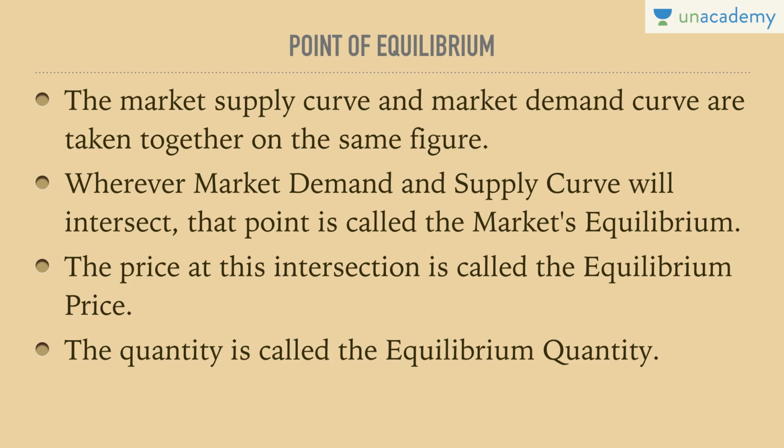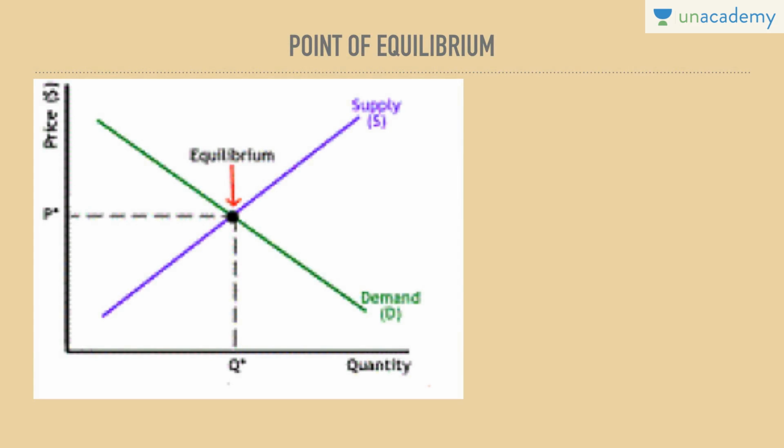Now let us depict it through a diagram. This is the point of equilibrium. Here we have the downward sloping demand curve as we had understood in our demand concept, and we have an upward sloping supply curve, as we had understood in the supply concept. We had taken both curves on separate diagrams as we had understood the concepts separately. Now if we take both curves on the very same diagram, we reach the point of equilibrium. I'll explain to you how.